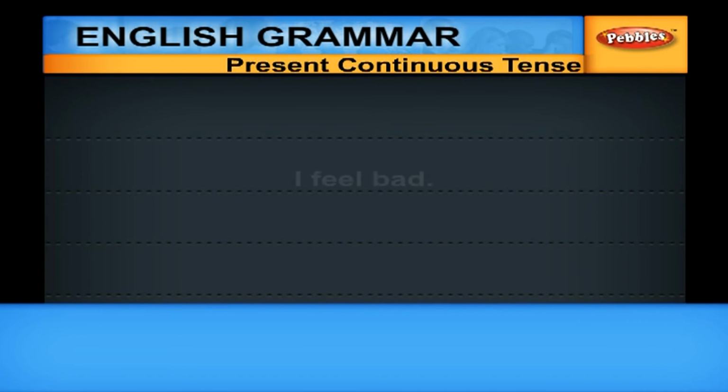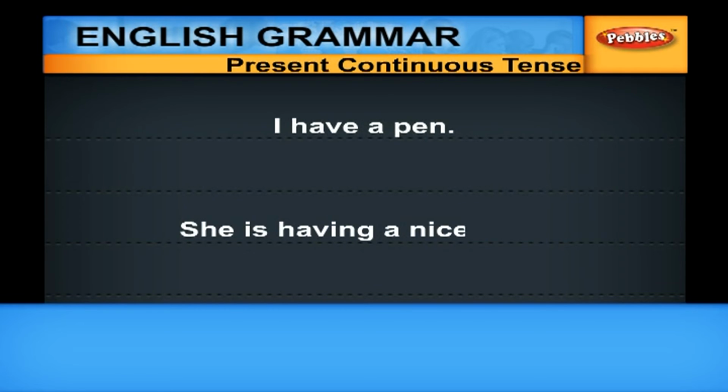But we don't say, I'm feeling bad. We have to say, I feel bad. Similarly, you have to say, I have a pen. It is incorrect to say, I'm having a pen. But you can say that she is having a nice time, where it is acceptable.